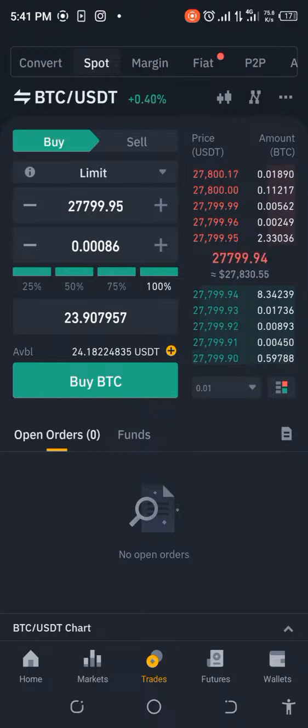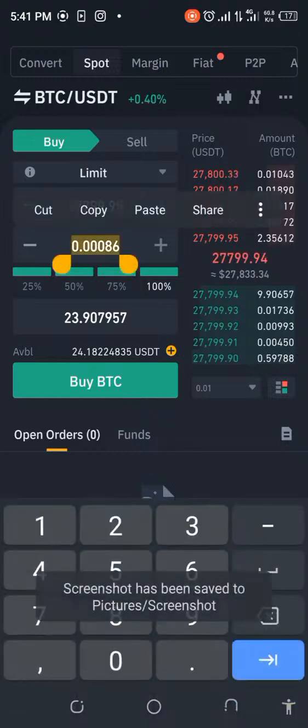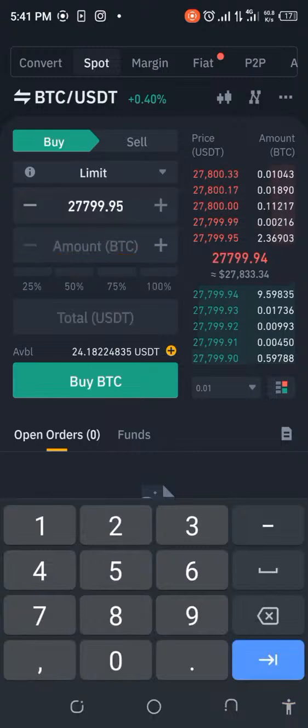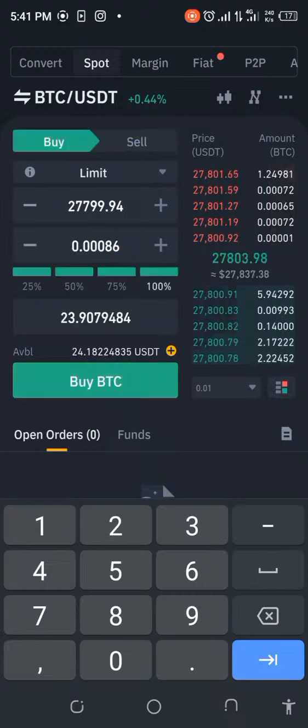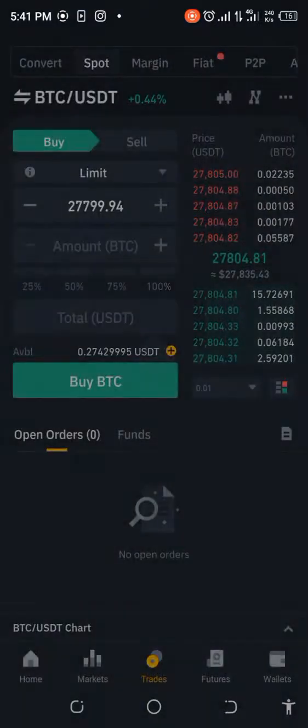Okay, so let me do that again. 23.9. We will just pick up what we have here and then cut that. Oh, sorry, I'm supposed to be doing a live trade, right? Don't mind me. My mind has gone into simulation mode. So let me go back and pick up everything. Same thing, and let's just click on BTC.